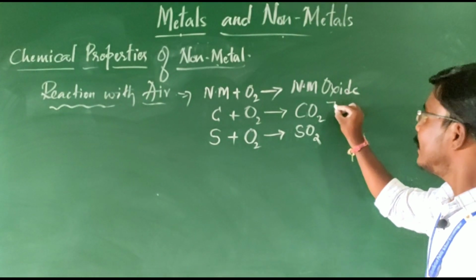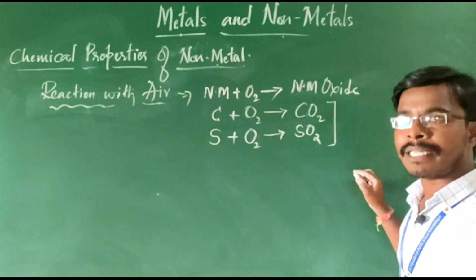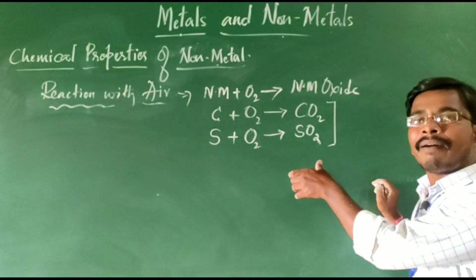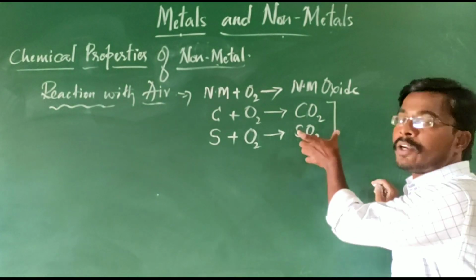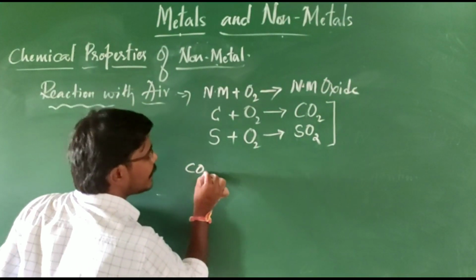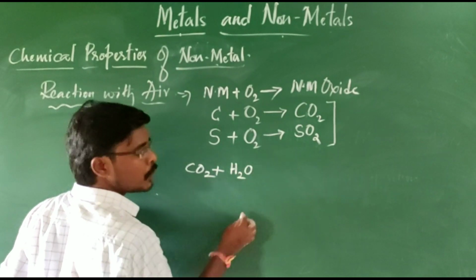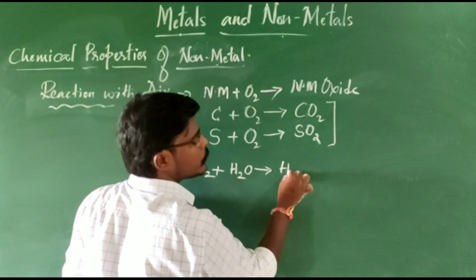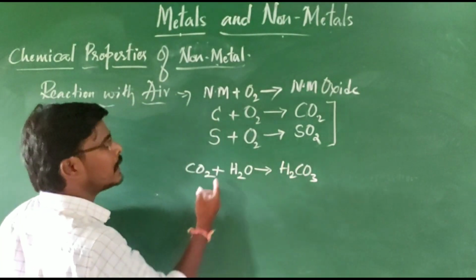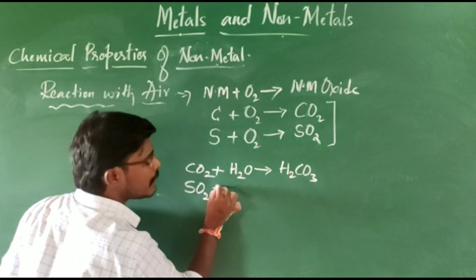So here again a simple question: what is the nature of non-metal oxides? As we have discussed before, metal oxides have basic nature, and what about non-metal oxides? This carbon dioxide, a non-metal oxide, when dissolved in water, H2O, forms H2CO3, which is called carbonic acid. Another example is sulfur dioxide.